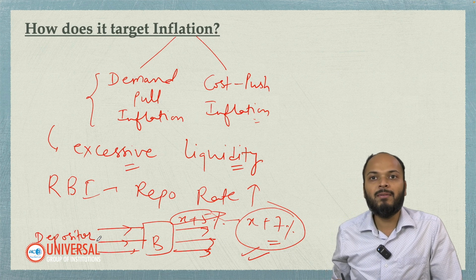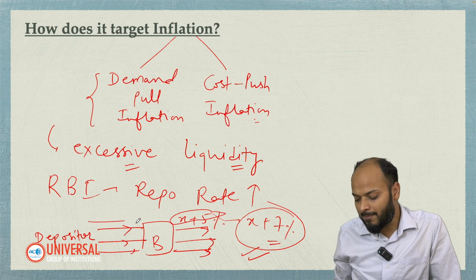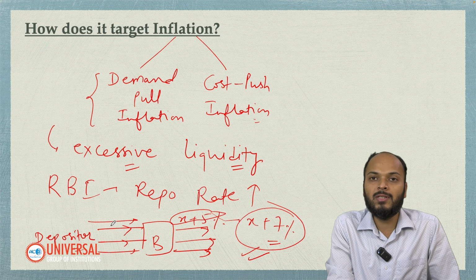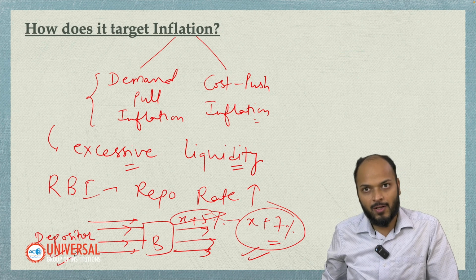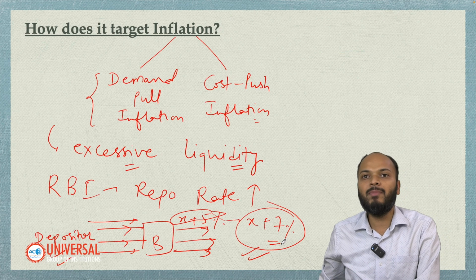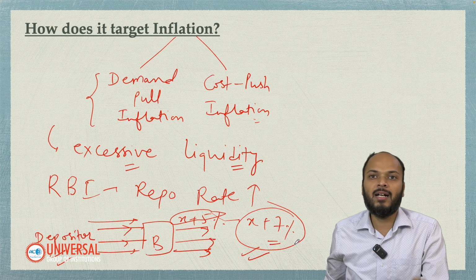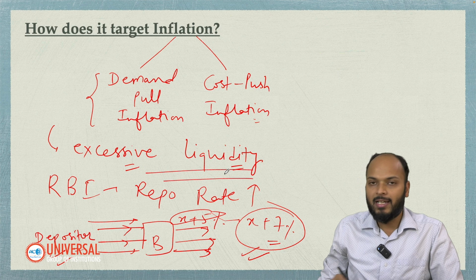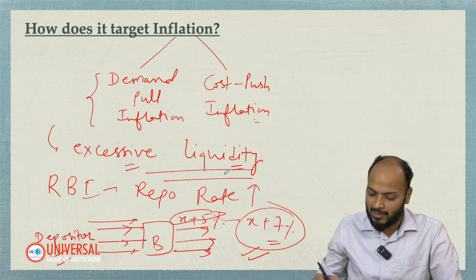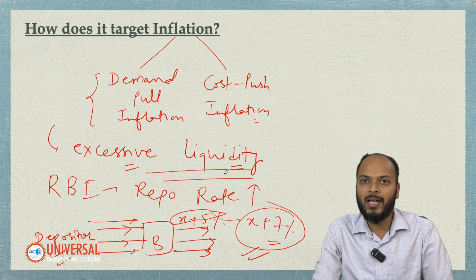If depositors are getting more interest, the tendency of people will be to keep their money in bank accounts rather than spending, right? So saving also increases as well as lending becomes expensive, and hence the money supply comes down in the economy, and excessive liquidity is sucked out by RBI, and hence the effect of demand pull inflation can be negated by RBI.